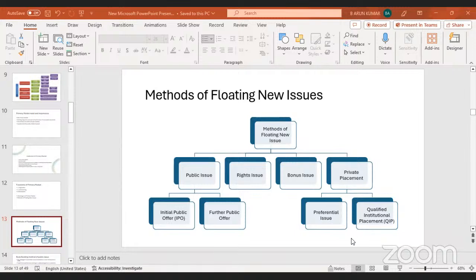Private placement means preferential issue, and the second one is qualified institutional placement. Preferential issue means when an issue is made to a select group of persons as per SEBI guidelines, it is called a preferential allotment. The second one is qualified institutional placement.